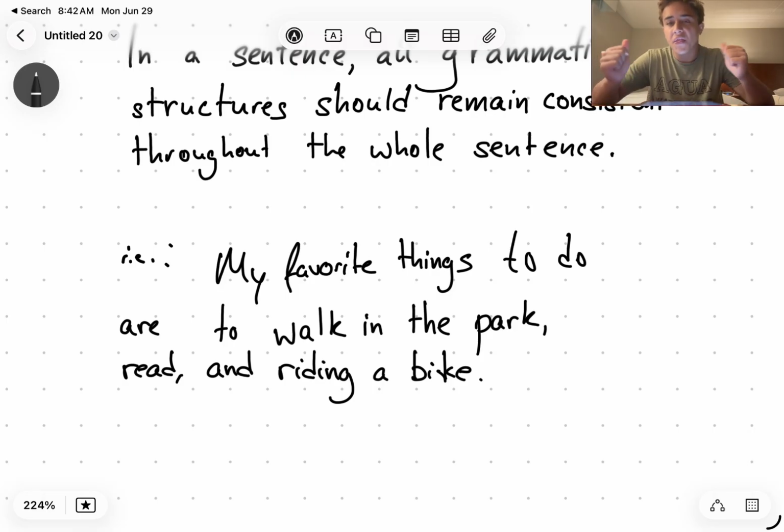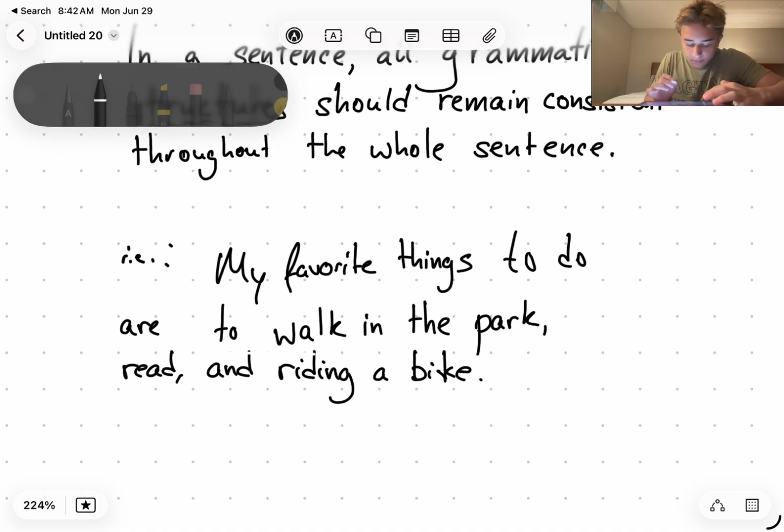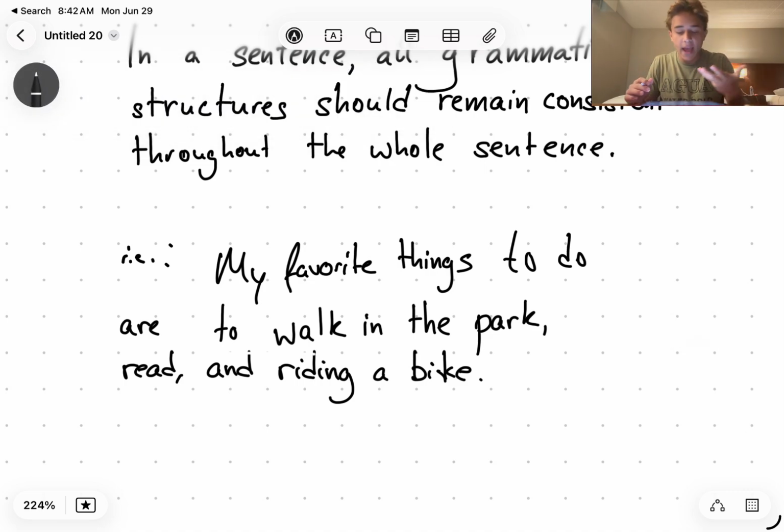Because the things that you're listing, their favorite things to do, you're not listing them in a consistent grammatical way, right? You're saying to walk in the park, to read, and riding a bike. So to walk in the park and to read are infinitive forms of their words. The infinitive form of a verb is basically just an unconjugated, unchanged form of a word. So to walk is the infinitive form of the verb walk, and read is the infinitive form of the verb read.